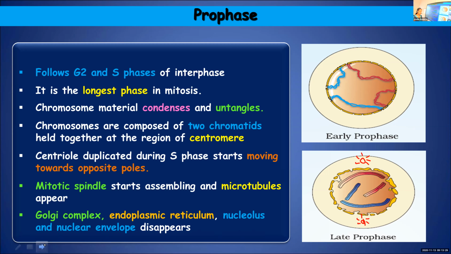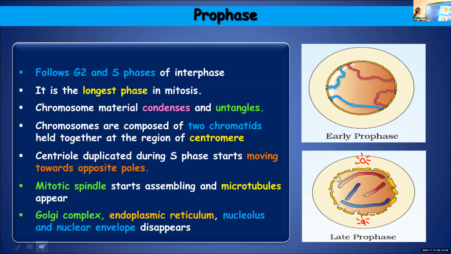Then inside the cell, there are different structures, different cell organelles, and inside the nucleus we have the nucleolus. The Golgi complex, endoplasmic reticulum, nucleolus, and the nuclear membrane, all those will slowly start to disappear during prophase. So we learned about some of the major changes taking place when prophase starts. So during the prophase stage, what are the major changes taking place?